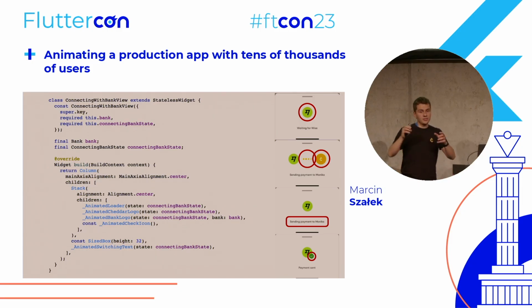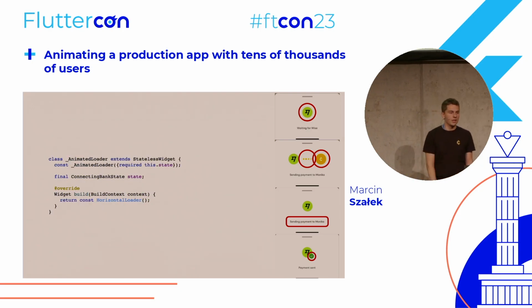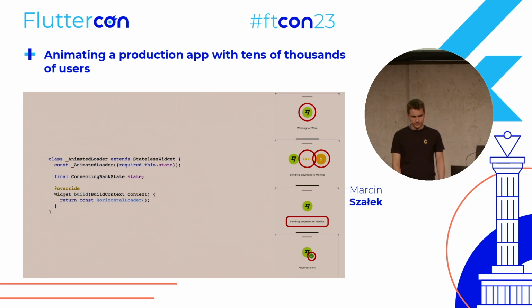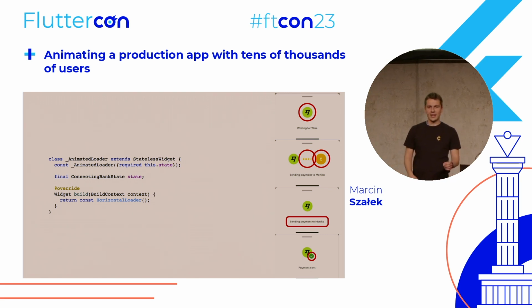And notice that all those widgets are completely separate. So let's take them on one by one and see how we can make them move the way we want. Starting with the animated loader. Unfortunately, because I promised you no math, I will not explain to you how to do those 4 dots that fade from left to right, because that would include some math. So we will just have a horizontal loader as this widget, and we'll focus on animating that.